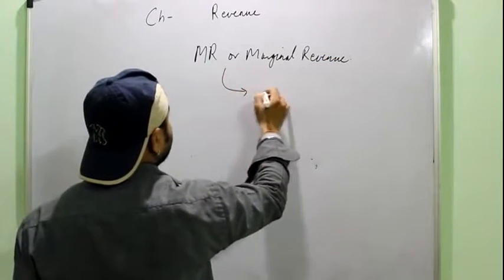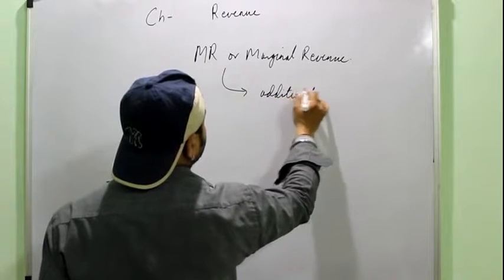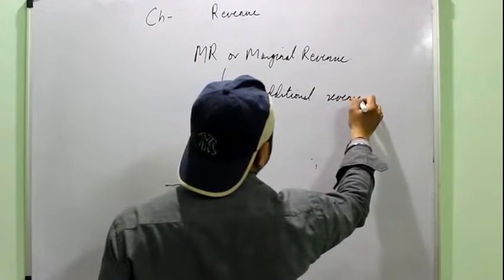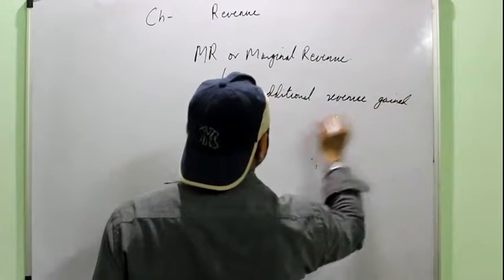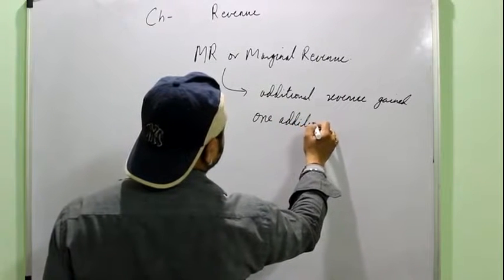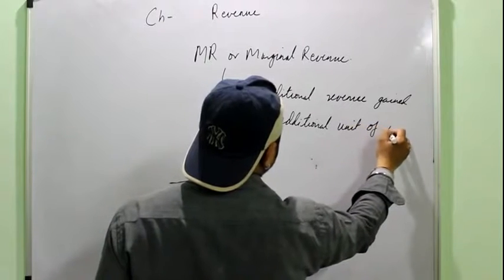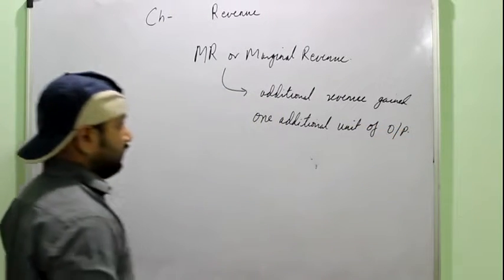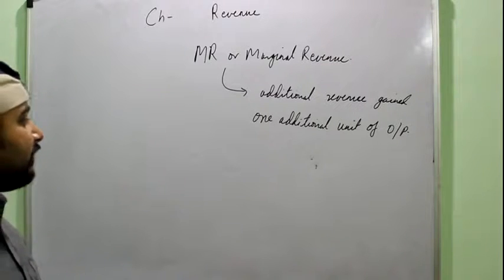When you are defining it, it is the additional revenue gained by selling one additional unit of the output. The additional money which you are receiving when you increase your sale by 1 unit,